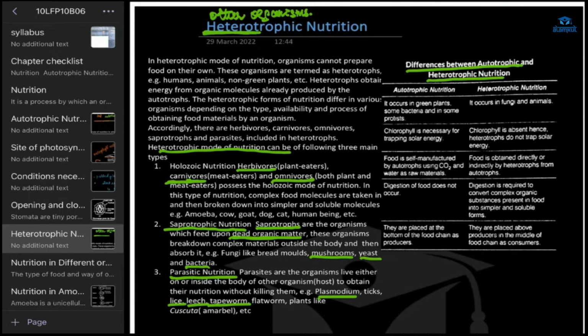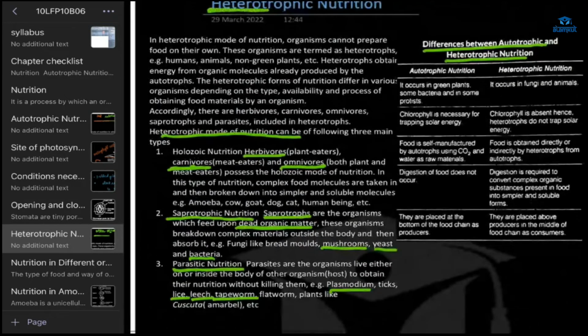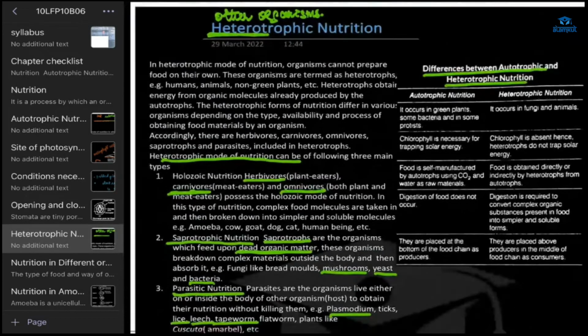Now let's get into heterotrophic nutrition. In heterotrophic nutrition, what happens? These organisms don't make their own food.